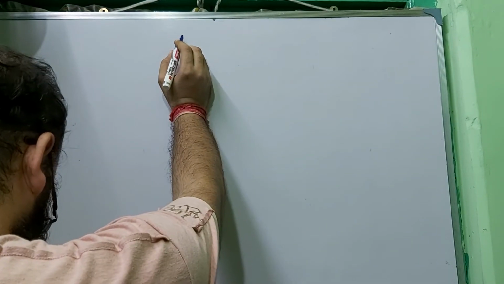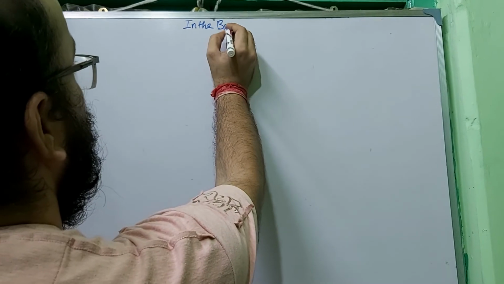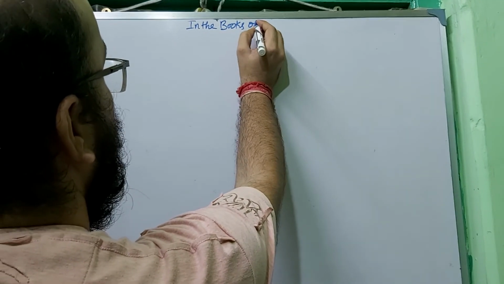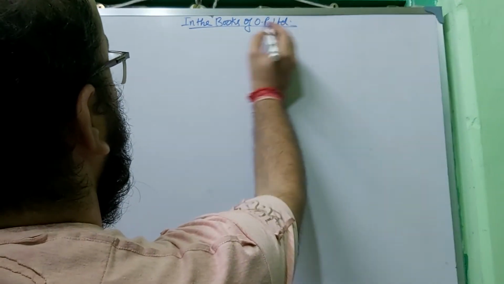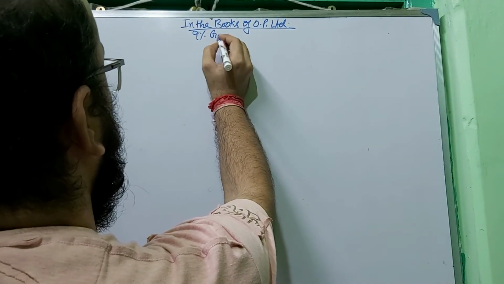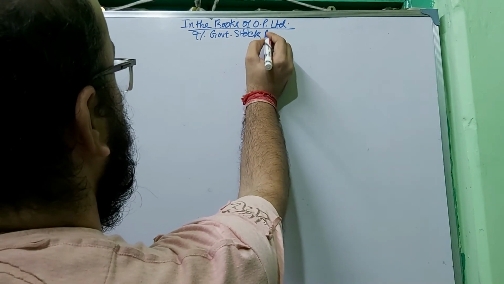It is a 9% government stock, right? In the books of OP Limited, 9% government stock account.